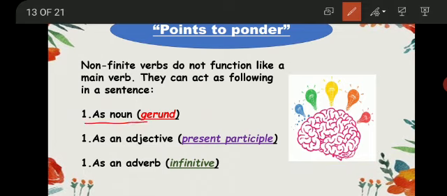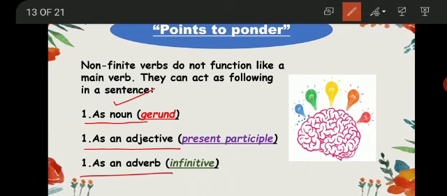They can act as a noun, because we have talked about the eight parts of speech. So among those eight parts of speech, a verb can act like any of those. A non-finite verb can act like a noun, it can act as an adjective, it can act as an adverb in a sentence.